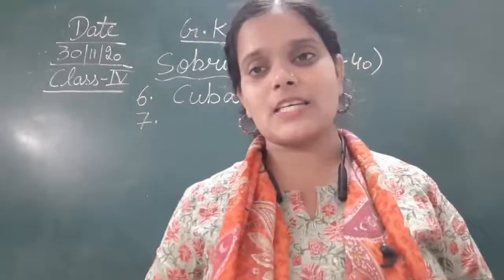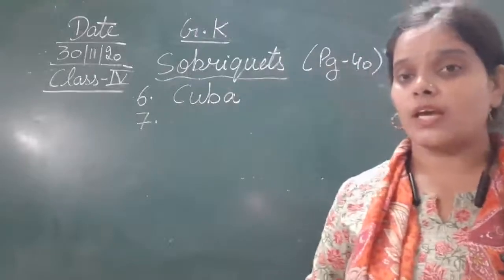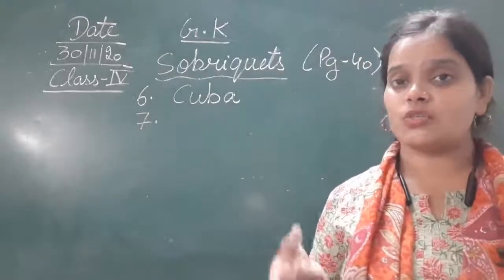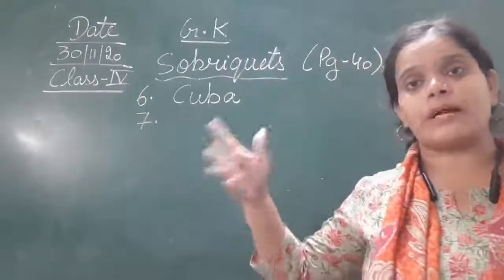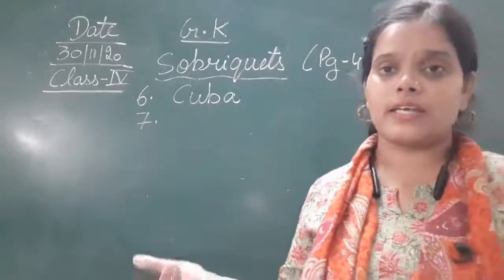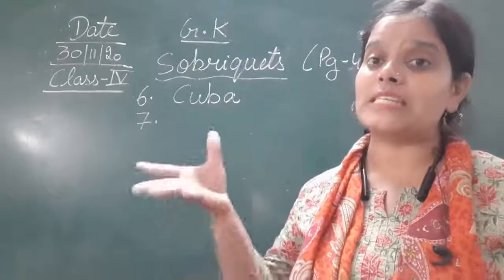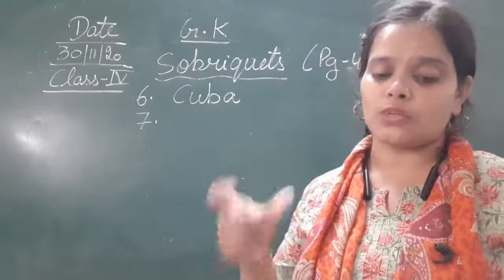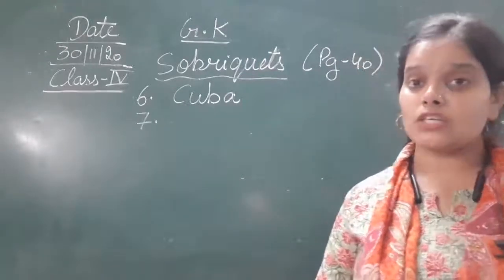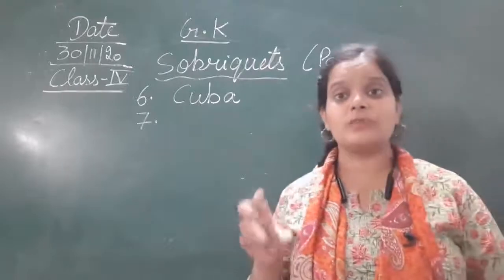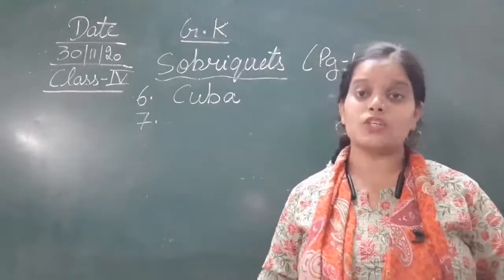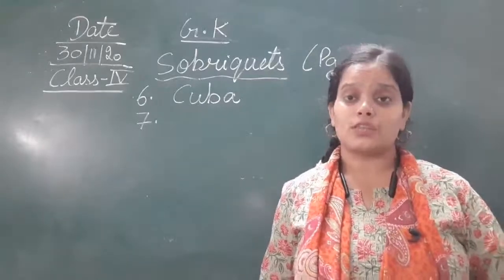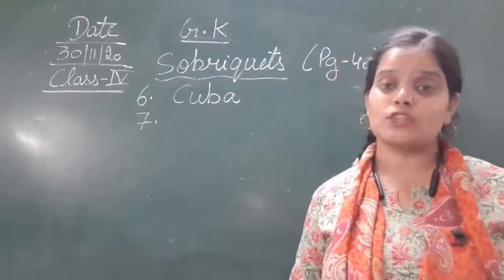So which city is known as the city of joy? Now the question has been changed. Earlier we were talking about the different lands, meaning countries. Now we are talking about the cities. The city of joy is Kolkata. So Kolkata is known as the city of joy.